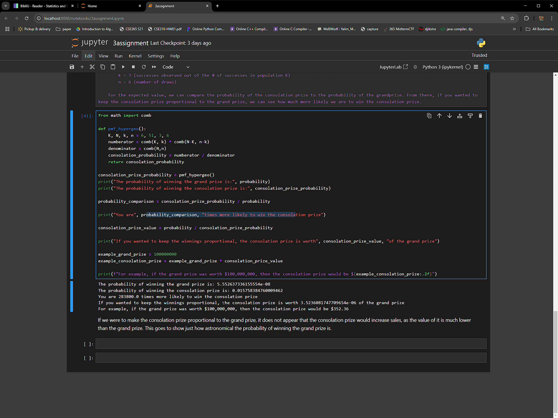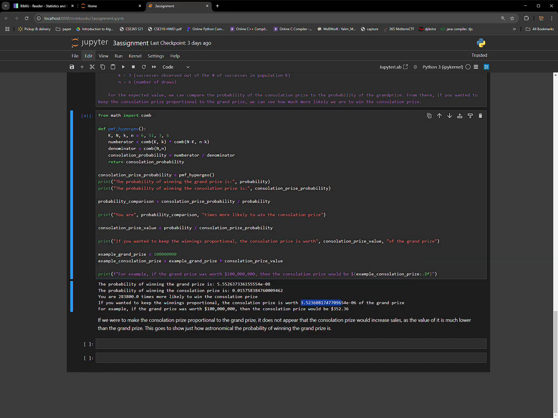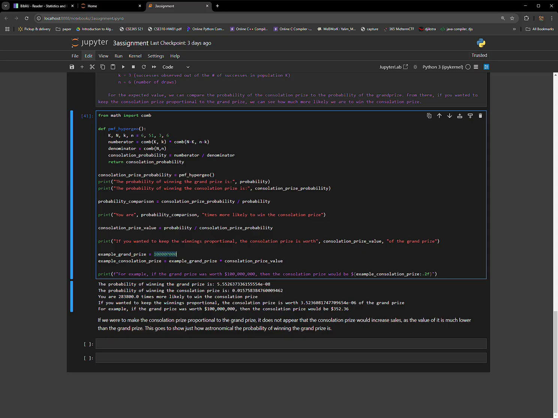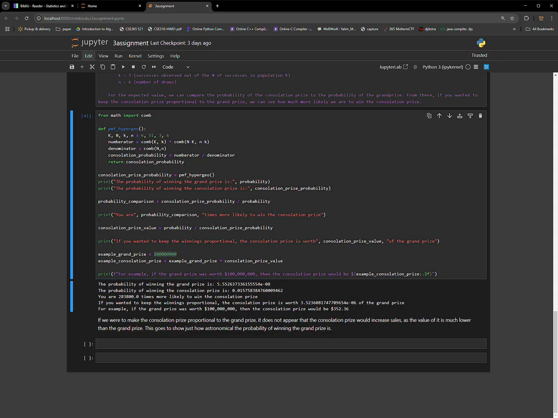And then if you kept those proportional, and you wanted to find the value, you would divide the probability of the grand prize by the consolation prize probability. And that value is very, very low. It's 3.5 to the power of -6. So I just did an example grand prize. If it was worth $100 million, that would mean the consolation prize is only worth $352, which is a much lower amount compared to the grand prize.